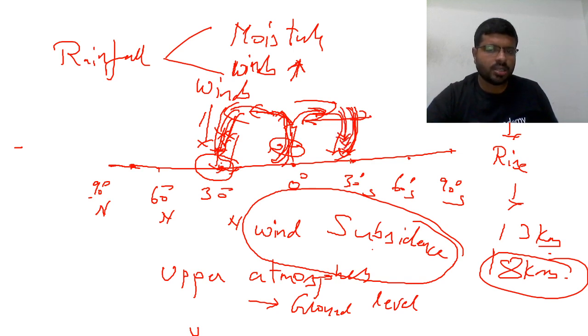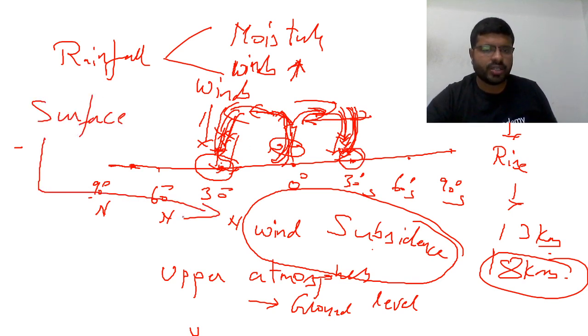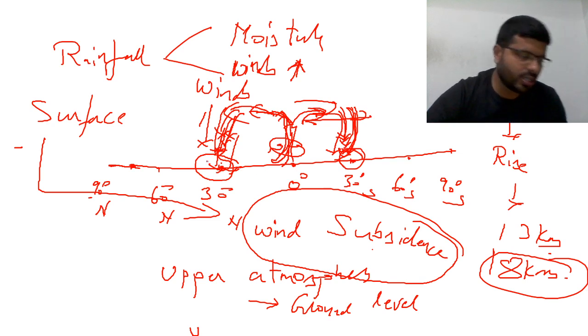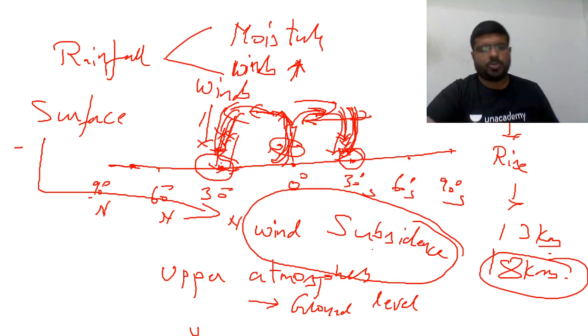At the surface, you find wind is subsiding, that is, wind moving from the upper atmosphere to the lower atmosphere. Less opportunity for the winds to rise means less rainfall. And once again, what happens here on the ground level?